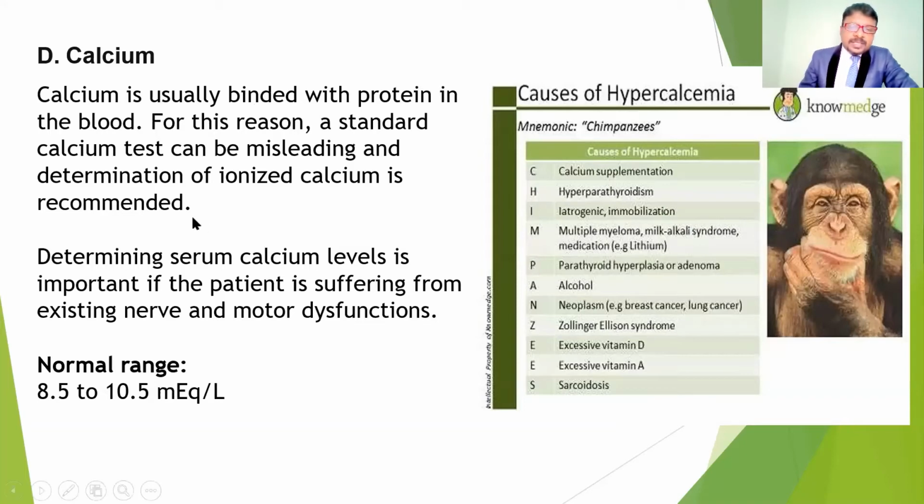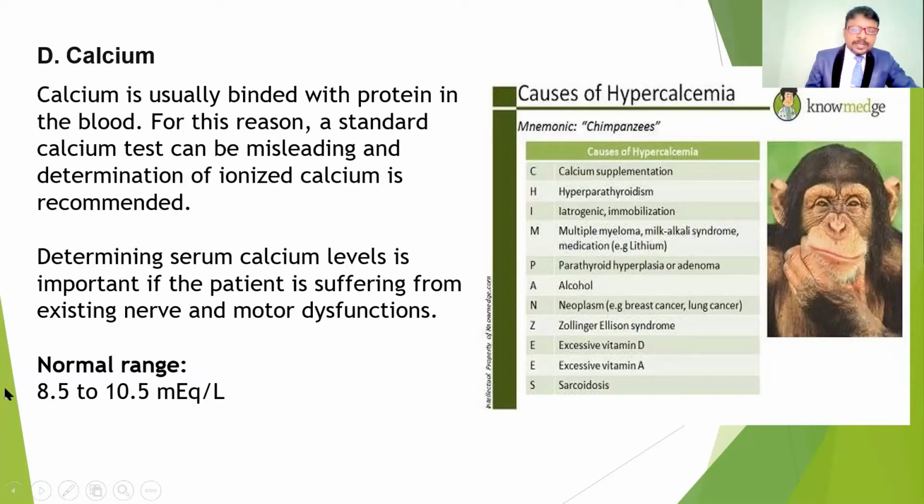Determining the serum calcium level is important if the patient is suffering from existing nerve or motor dysfunctions. These are all electrolytes, mainly used to transmit impulses and also playing a role in muscle contractions. If there is any abnormality in these electrolytes, the acid balance is going to be altered, and nerve and muscle function is also going to be altered.